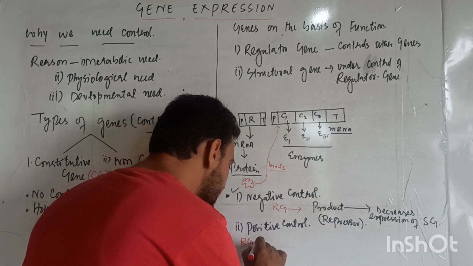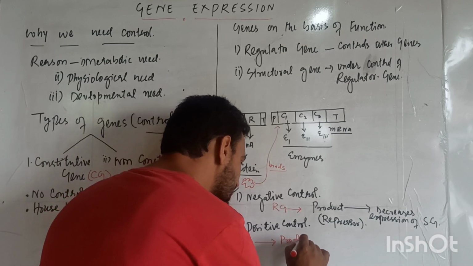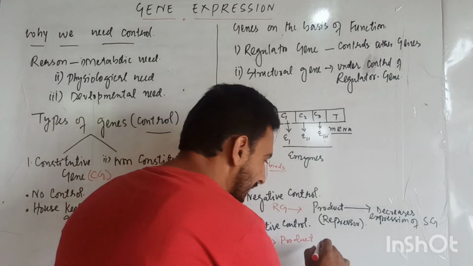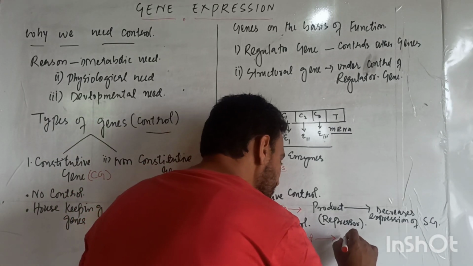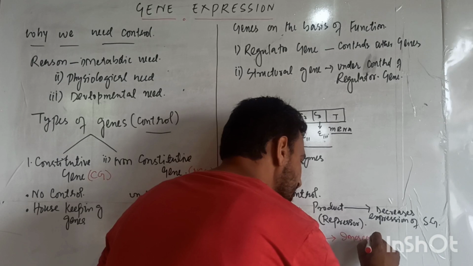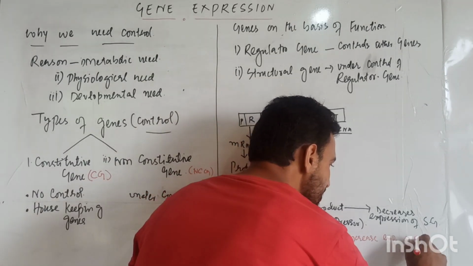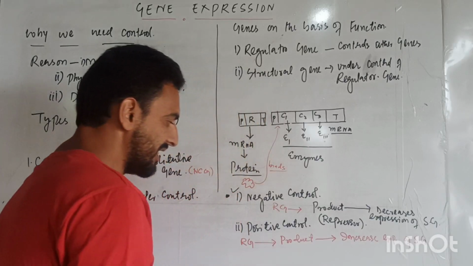This is the regulatory gene, and this regulatory gene synthesizes its own product, and from this product there occurs an increase in expression of the structural gene.